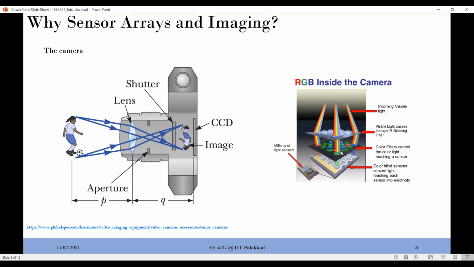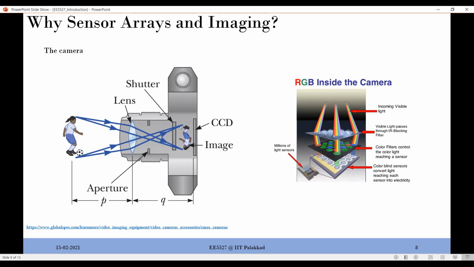You even have a color filter, because most of the time you will be interested in the red, green and blue components of the visible light, and then you put that onto the arrangement of sensors, the same as the CCD that you are seeing over here. This is again a matrix arrangement of sensors, an array of sensors, as we call it again and again. This will be connected to your processing unit, where you will do the imaging process that we will talk about in detail throughout this course. So this is optics. This is well known to you.